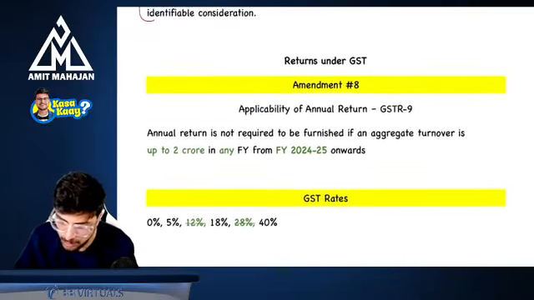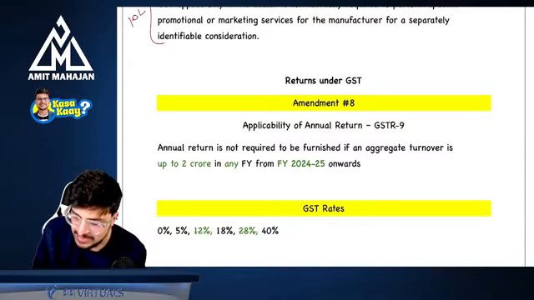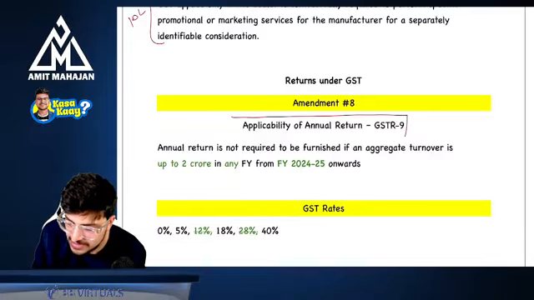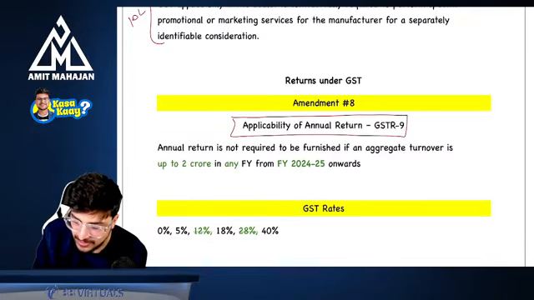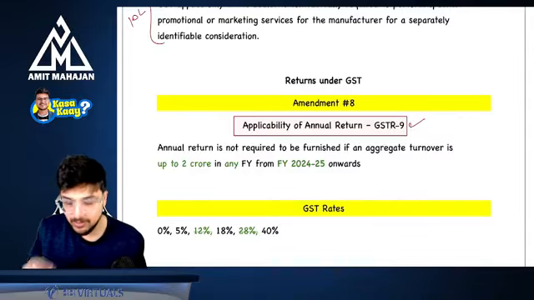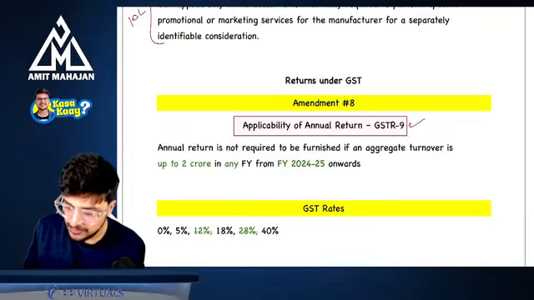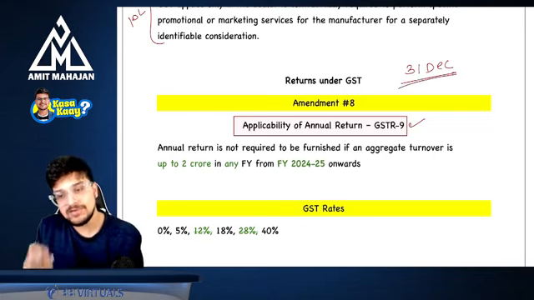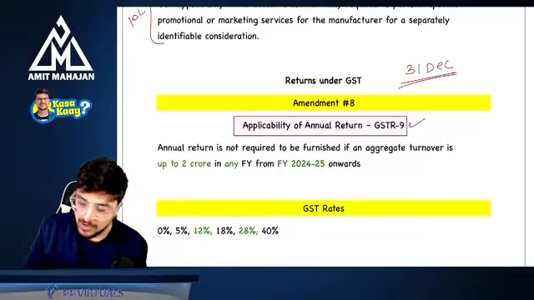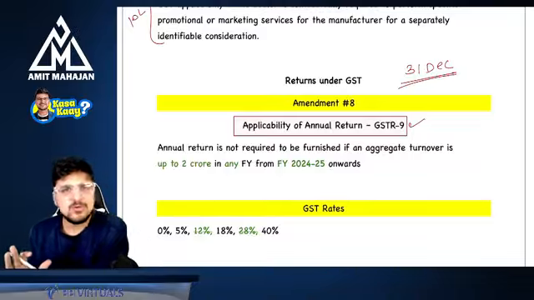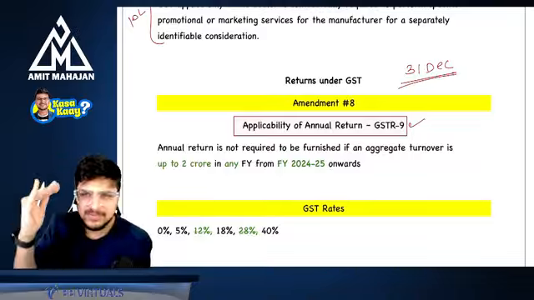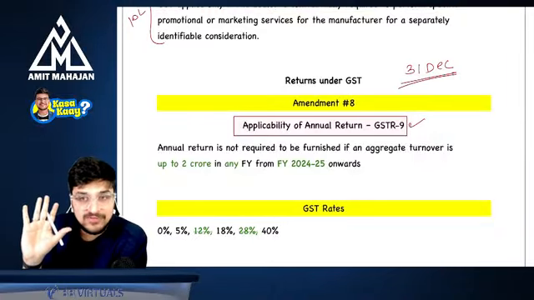Right? Now, the last 2 points: returns under GST, applicability of GST return, annual return, sorry. Annual return was there in GSTR 9. Perfect. Now, please try to understand, in case of annual return, the due date for filing the annual return was 31st of December of the subsequent financial year. Earlier, it was applicable to everybody. There was some exception, but that is okay. But that is applicable for everybody.